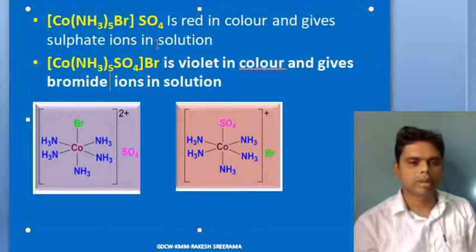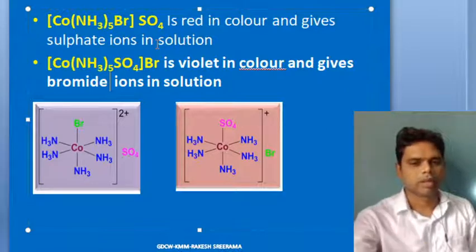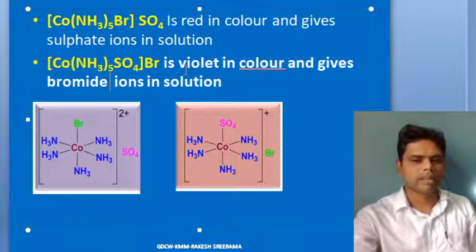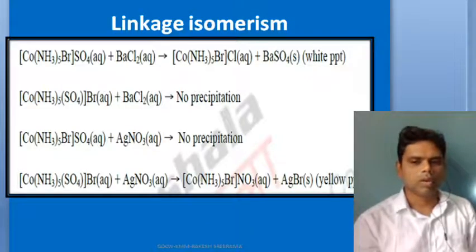If you treat the sulfate solution with barium chloride, it produces barium sulfate, a white precipitate. Whereas bromide ions, when treated with silver nitrate, produce a yellow precipitate.